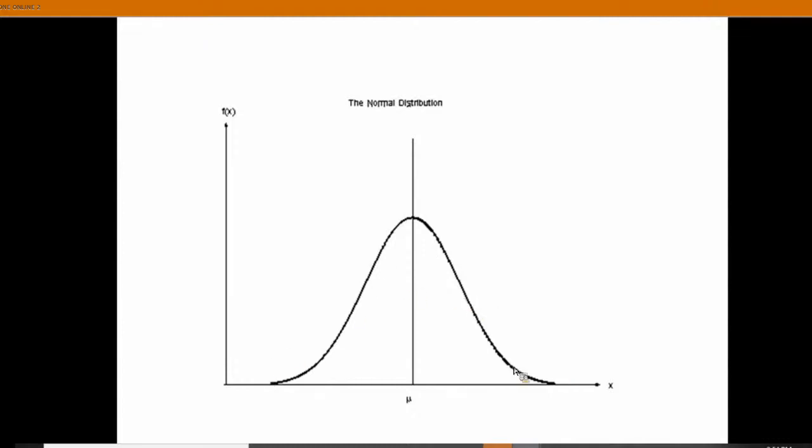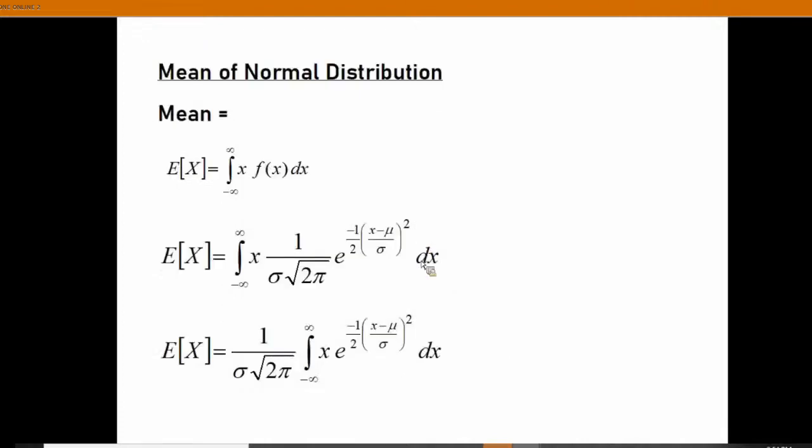Normal curve looks like this. It is a bell-shaped curve. Mu is the mean, you can see here, mu. And it is x-axis, it is y-axis. Usually with x-axis and y-axis, we will be plotting the curve. Mean is exactly in the middle. For the curve, the maximum value we are seeing here. So next we are going for the mean of the normal distribution.